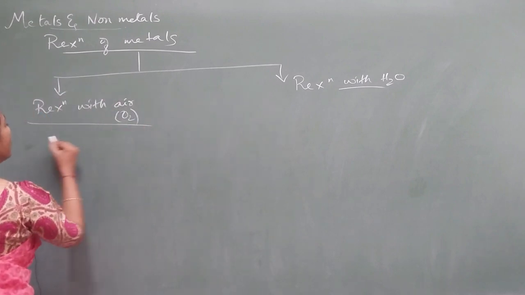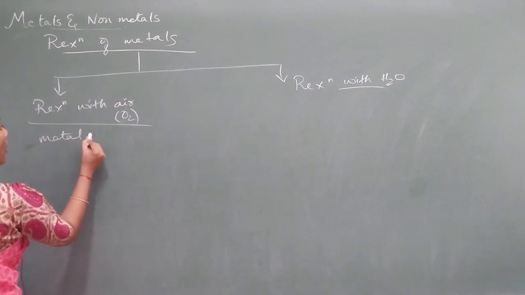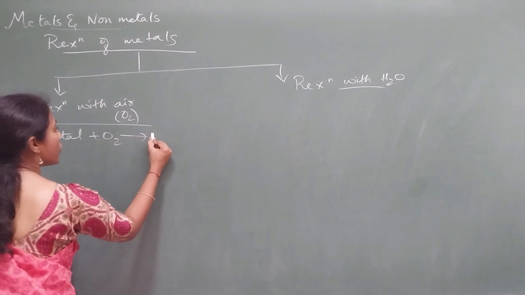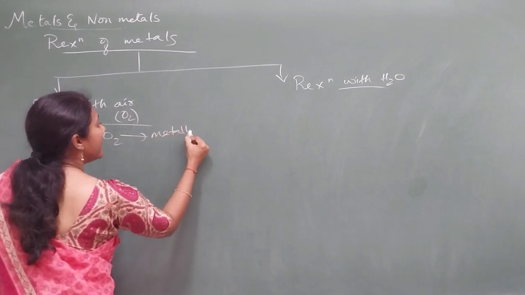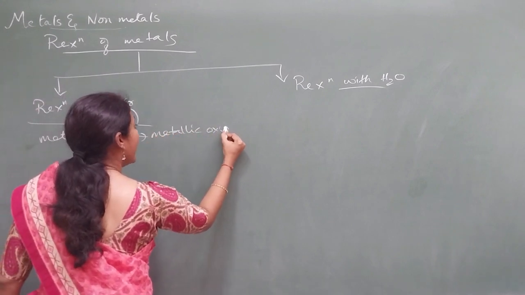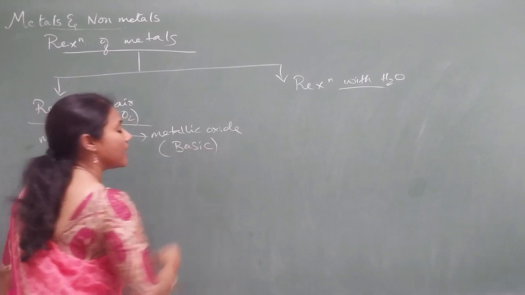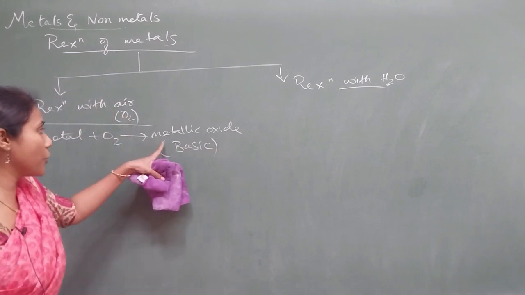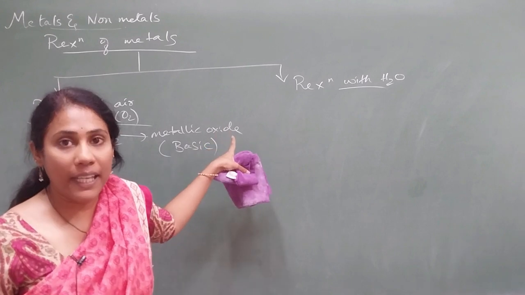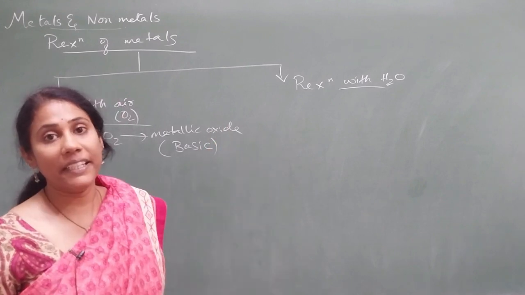And coming to any metal, on reaction with oxygen you will get a metallic oxide. And remember, the nature of metallic oxides is basic. So they will ask you, what is the nature of metallic oxide? It is basic in nature.